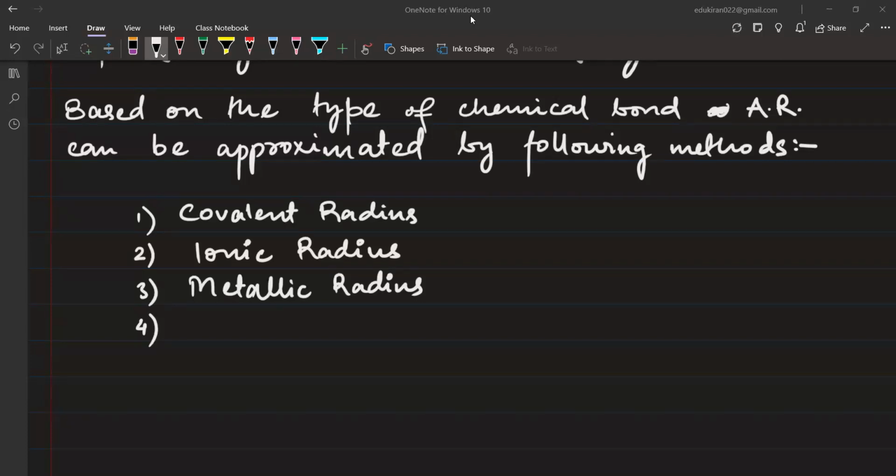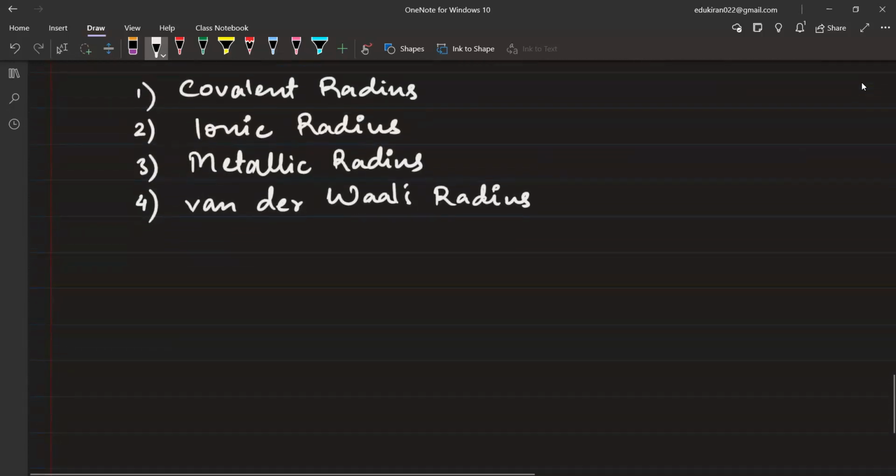So for that, we are going to take van der Waals radius. Van der Waals was a guy. You will hear this till 12th standard. Van der Waals radius. Okay. So first of all, we will look at covalent radius. Right, the topic covalent radius.